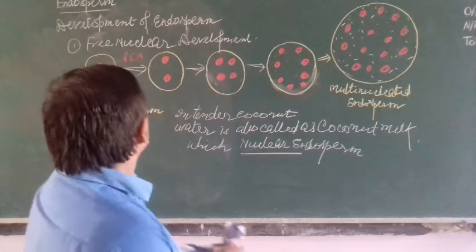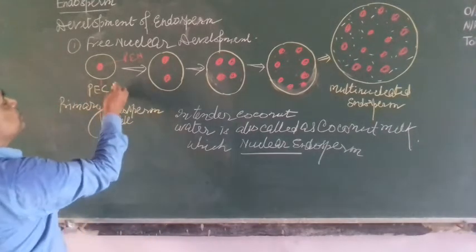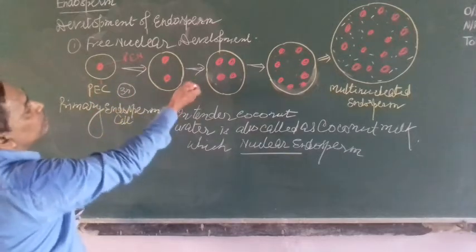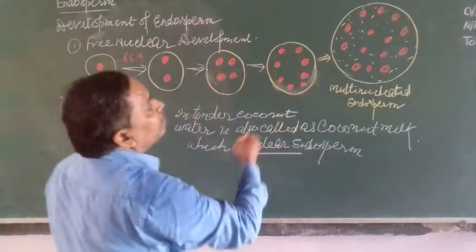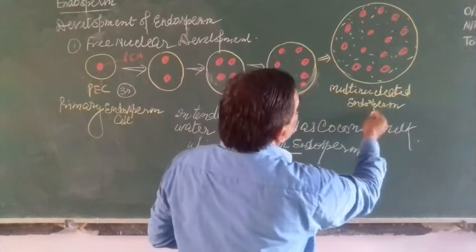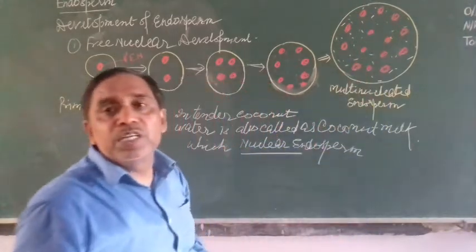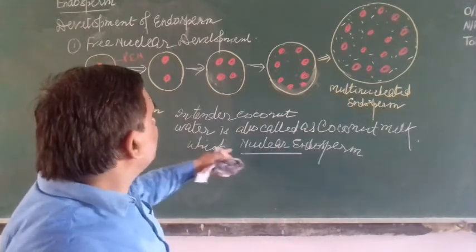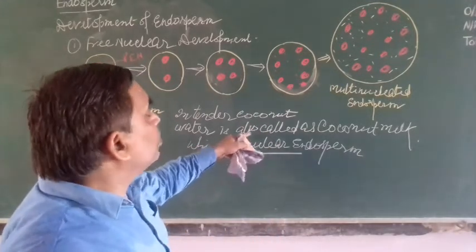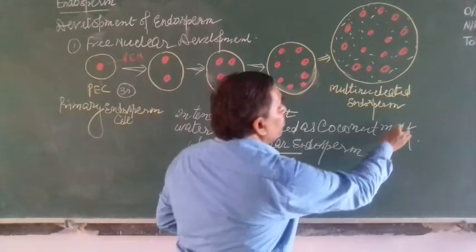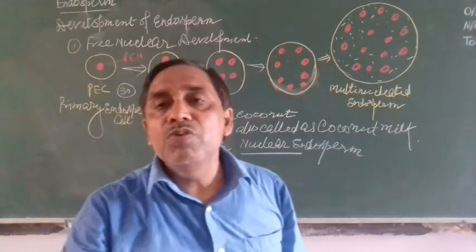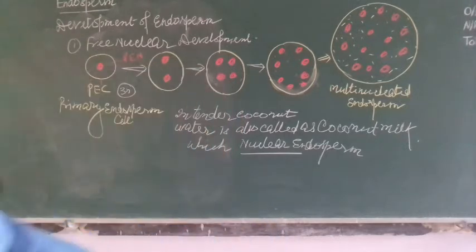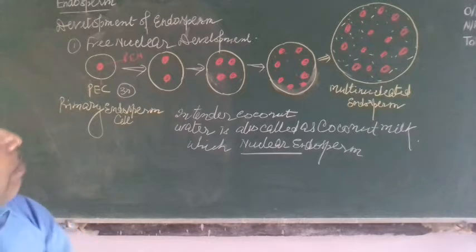So what I told children, here this PEC is triploid 3N. Again and again its nucleus divides, then every nucleus is 3N. Then this multinucleated endosperm is also triploid and it is free nuclear endosperm. Free nuclear endosperm is found in coconut water, coconut milk as well as in Capsella. Now next is the cellular development of endosperm.